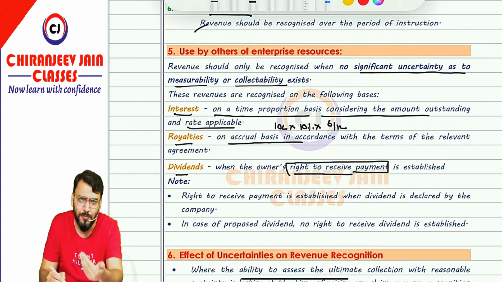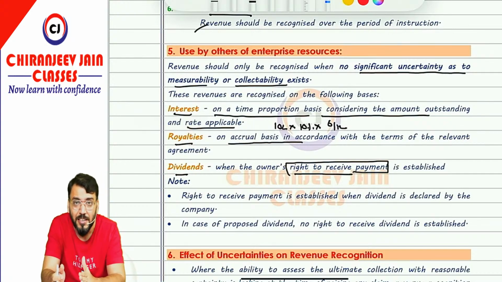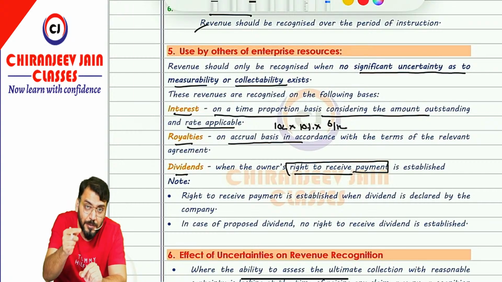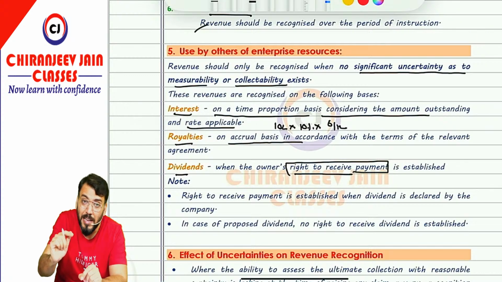Correct? So we all know that final dividend is declared at the time of what? AGM or board of directors meeting? At the time of AGM, by the shareholders. Similarly, interim dividend is declared in the board of directors meeting by the directors only. So final dividend will be declared by shareholders in the AGM.